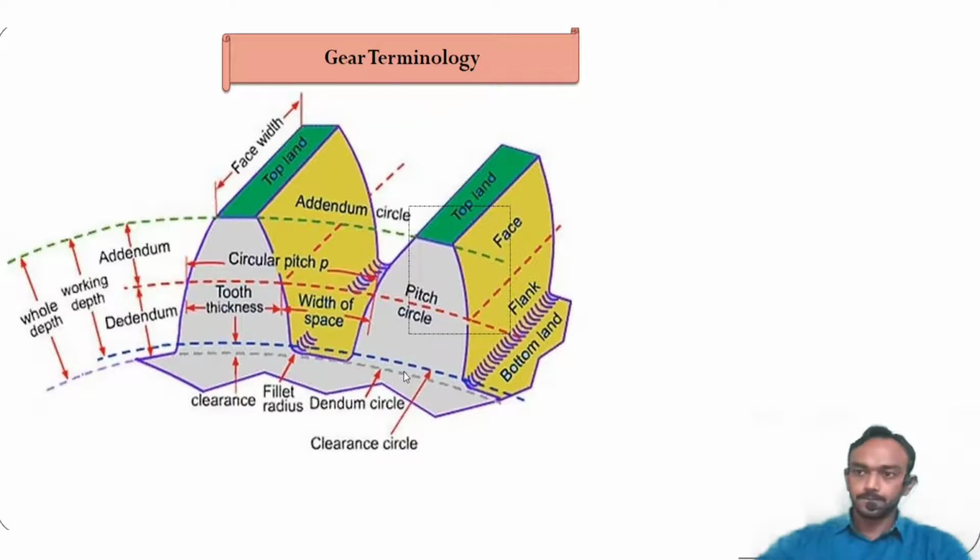So that's the most important terminology of gears. And there are some other terms related to gears that we can't see on this diagram, which are very important. You can see them in a book, and we are going to study the most important points.